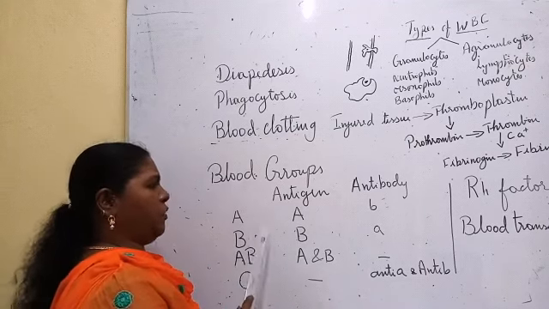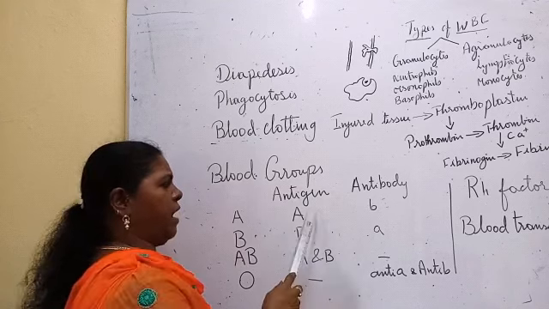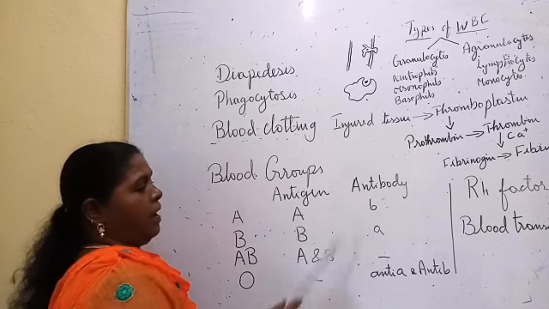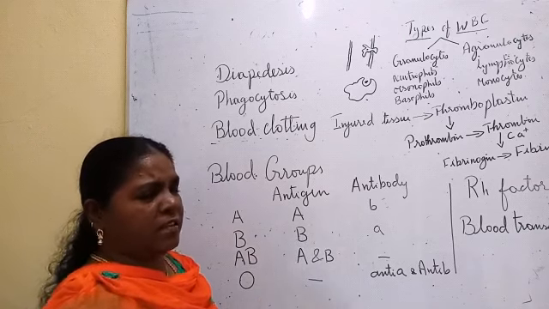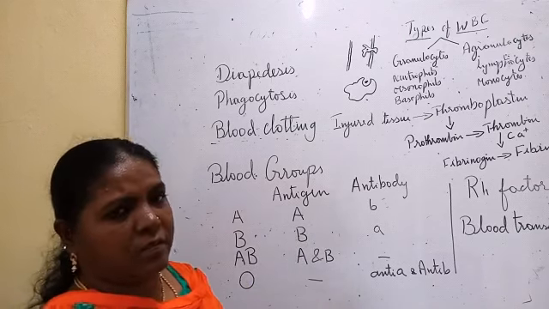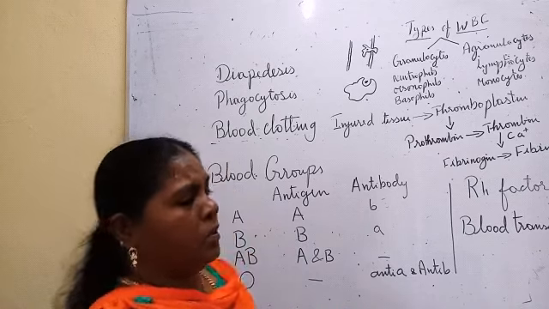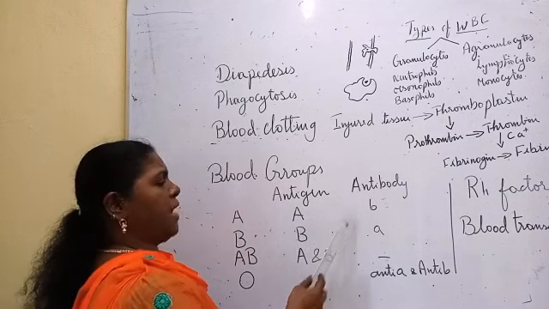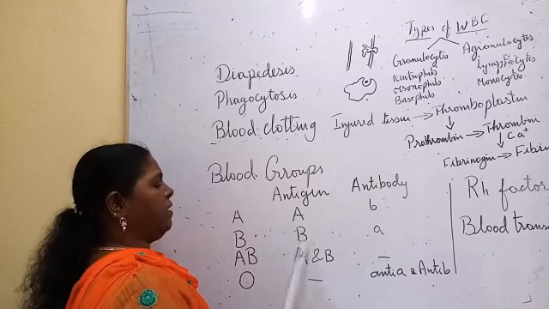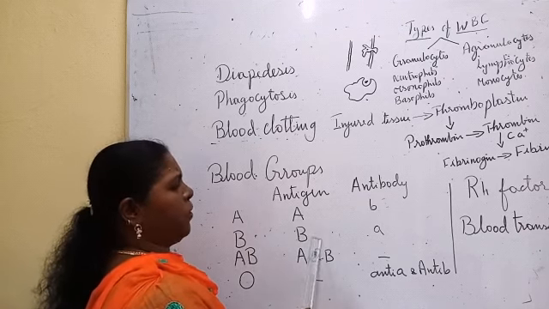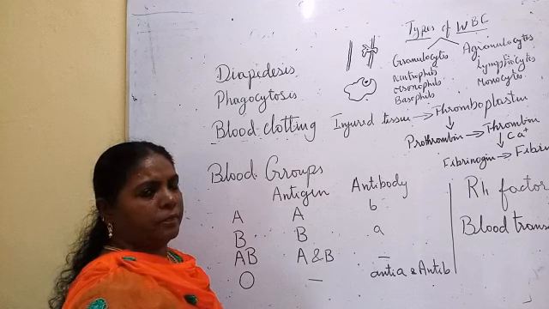Blood group A, all the RBCs will have antigen A. And if they get any pathogens, this antigen will produce antibodies. So antigen A will produce antibody B. Blood group B will contain antigen B, it will produce antibody A.